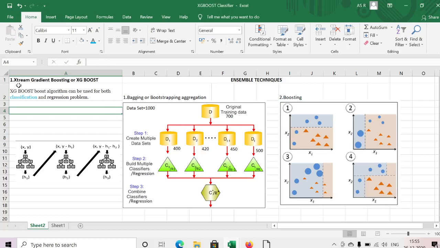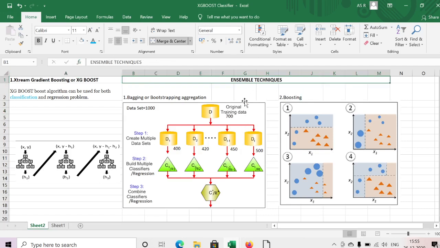Today we are mainly discussing extreme gradient boosting, or XGBoost. It is one of the supervised learning techniques in machine learning. By using a supervised learning technique, the prediction can be made. Mainly XGBoost follows the boosting technique in model training and also prediction. That's why we'll discuss more on ensemble techniques here.